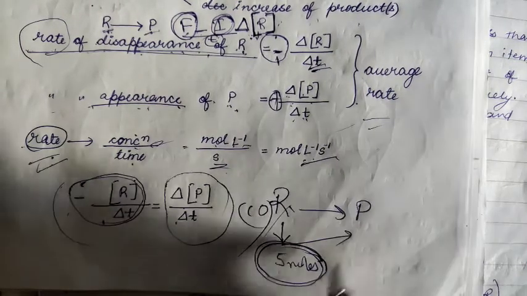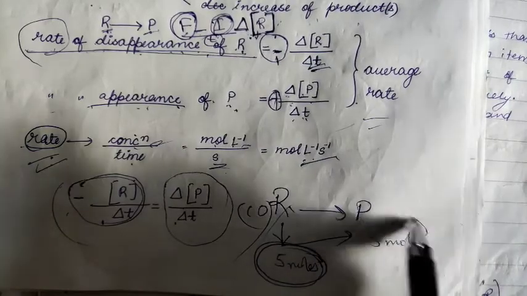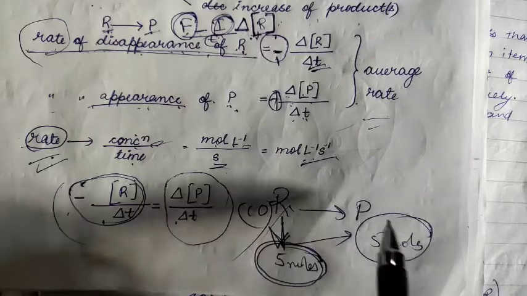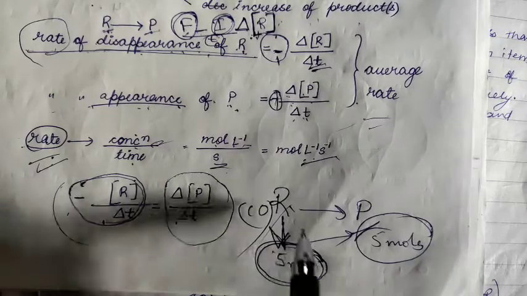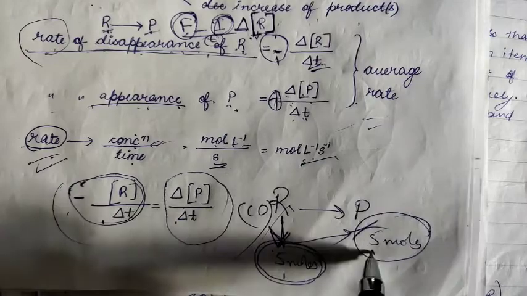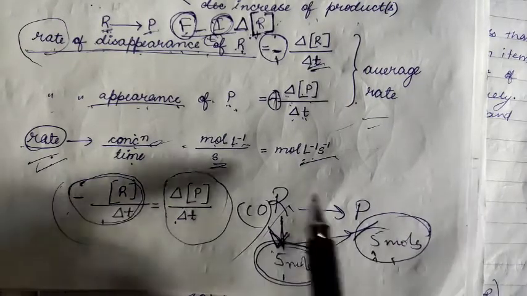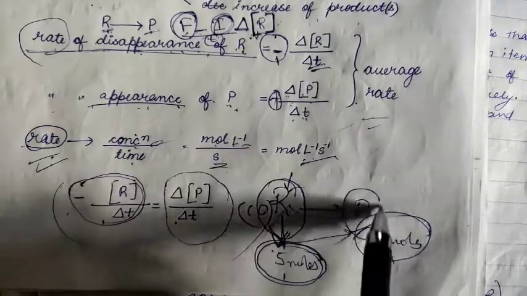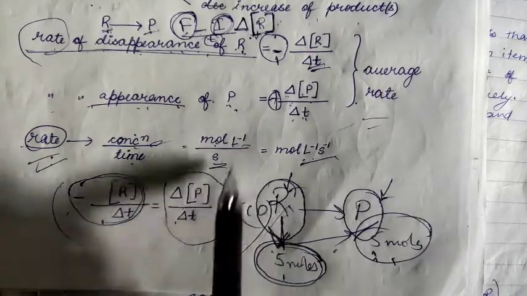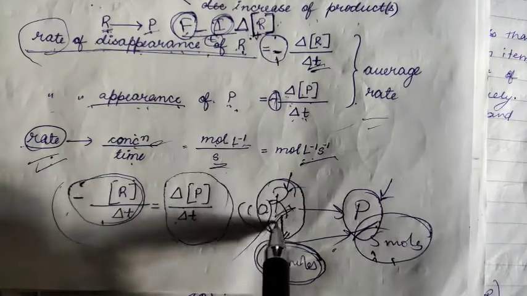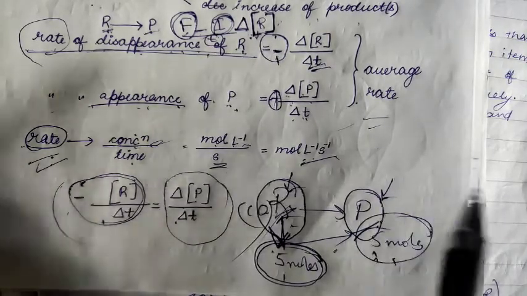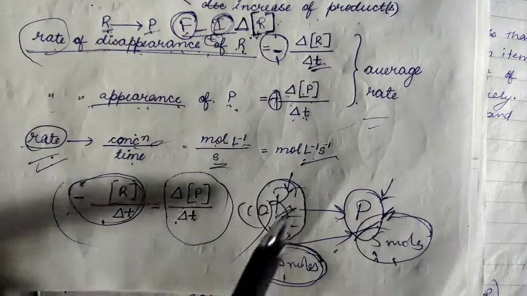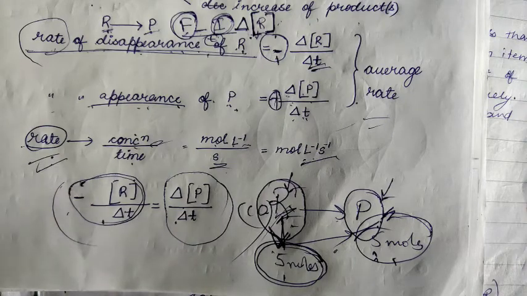It is forming the product, that is your 5 moles. Clear? So if 5 moles is absent here, 5 moles will be present here, and if 6 moles is absent here, 6 moles will be present here. Clear? How much reactant is absent, that much of the same amount of product is formed, because it is converted, no? So every mole of the reactant absent indicates that that many moles of product are formed. Clear? So this is just the initials of chemical kinetics where we are talking about the rate.